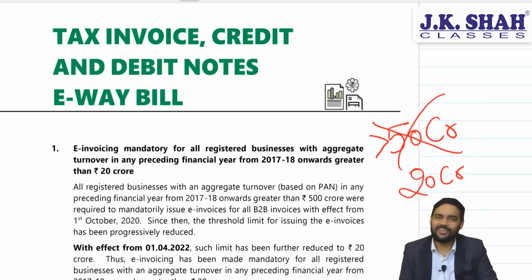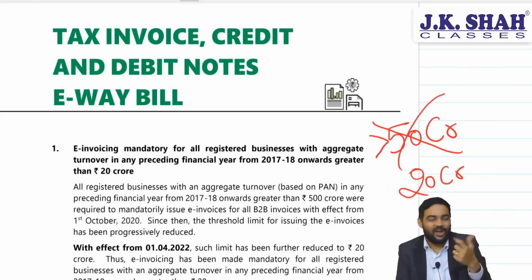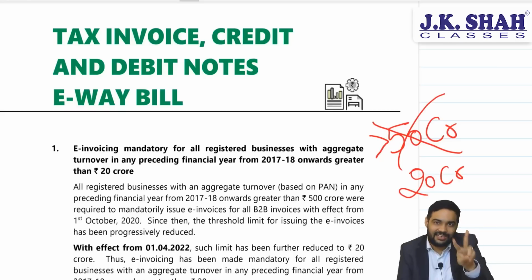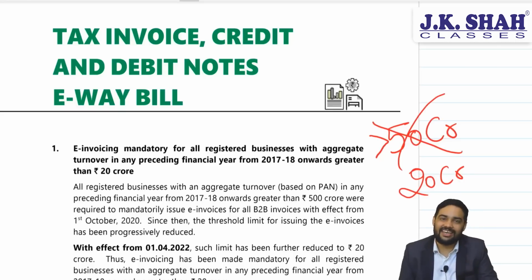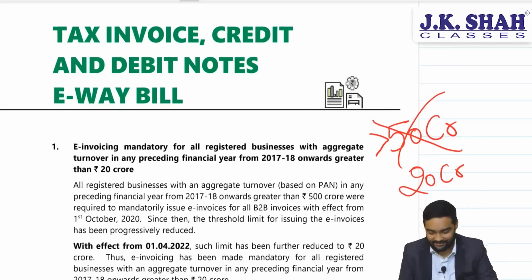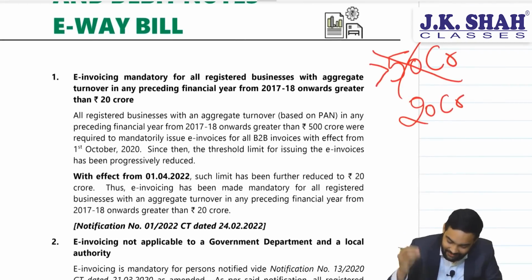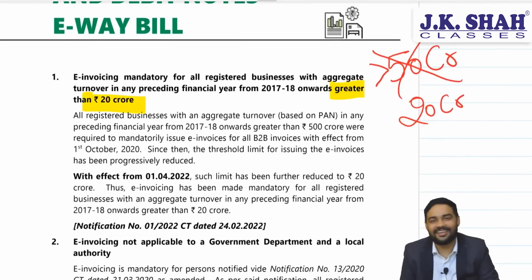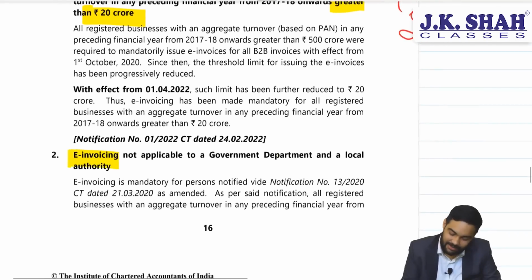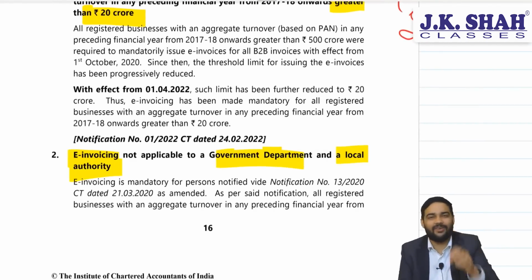Yes. Sir, why do you require e-invoicing? To track transactions, and it is required for B2B transactions and export transactions. So at present, the limit is 20 crores. So say suppose last year or any year starting from 17-18. If your aggregate turnover was more than 20 crore, then you have to generate e-invoices. Fair enough, sir. So that's the only change. It started with 500 crore. Now it is anyone greater than 20 crore. Simple change. Okay. E-invoicing not applicable for government department and local authority. The May 22 amendment.